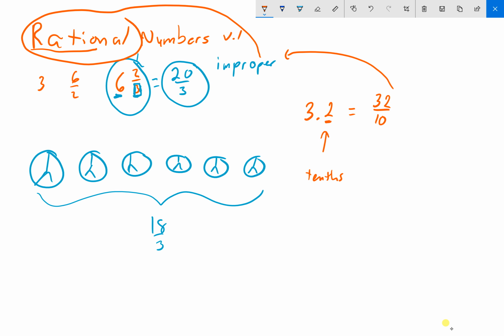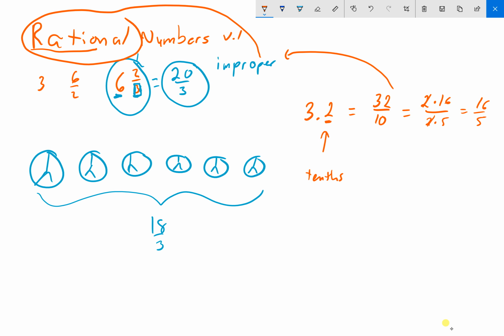This can actually be reduced down as well. I could divide this by 2. Well, 32 is really the same as 2 times 16, and 10 is really the same as 2 times 5. And since they have a common factor of 2, I get 16 over 5. And that's it.